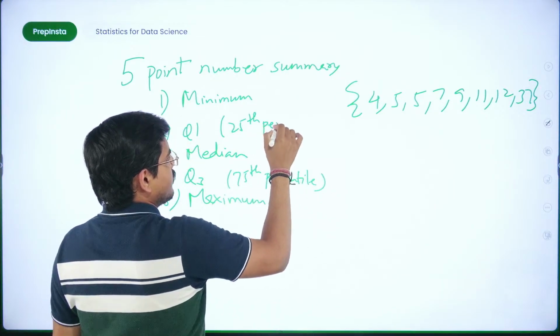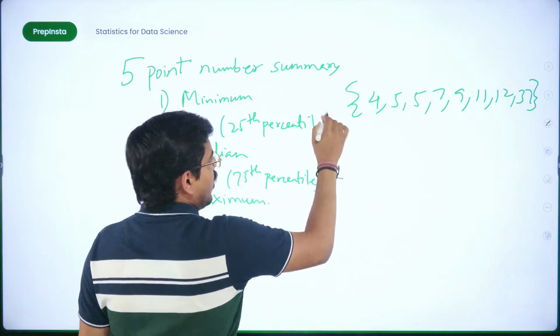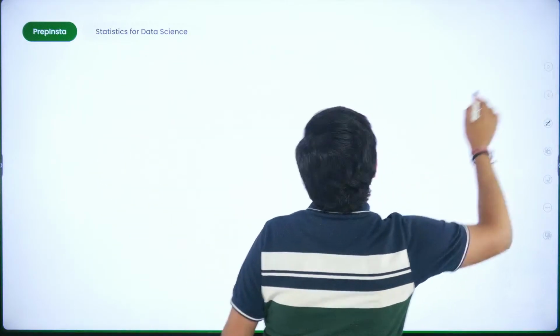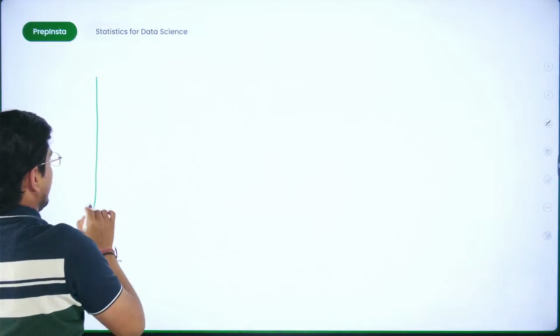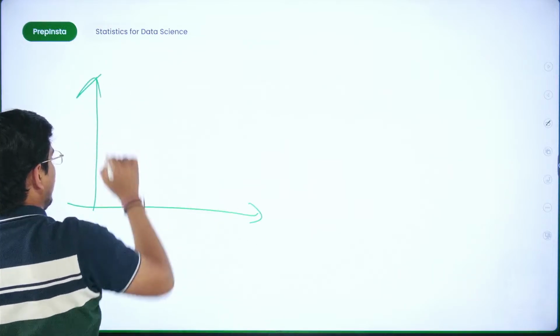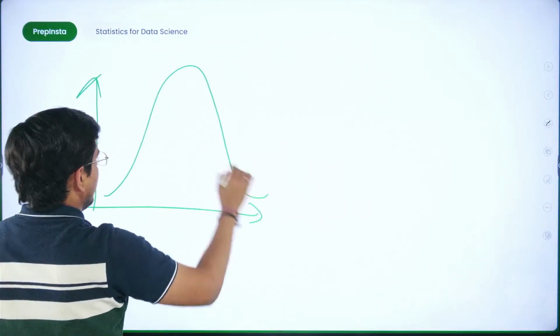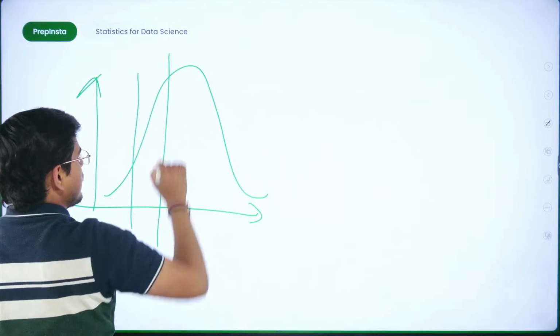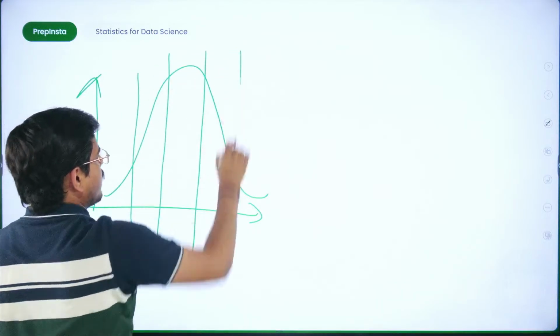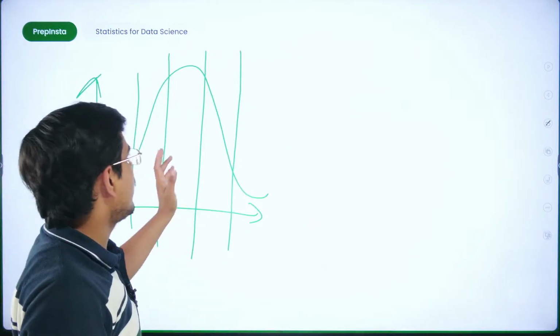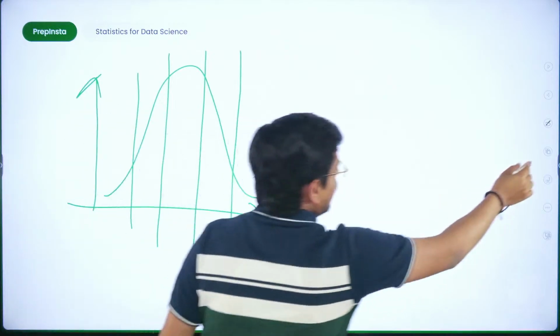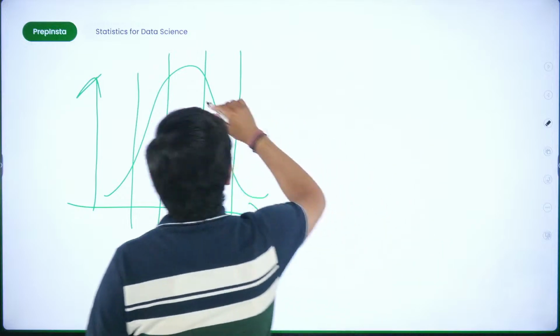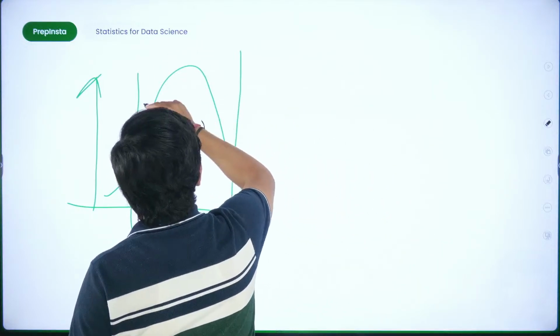Fine. So basically what do quartiles do? Quartiles do this. If these are the values that are plotted, then quartiles divide the data set into 4 equal halves. Pardon, I've not drawn good 4 equal halves. I'll rather take them away.